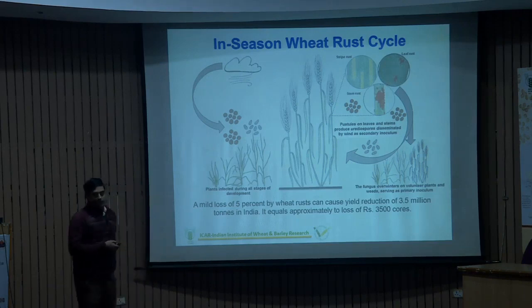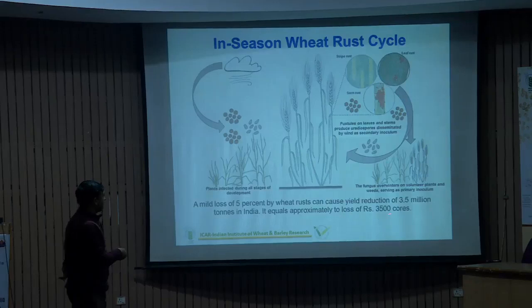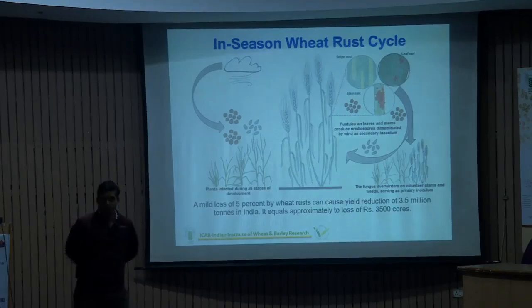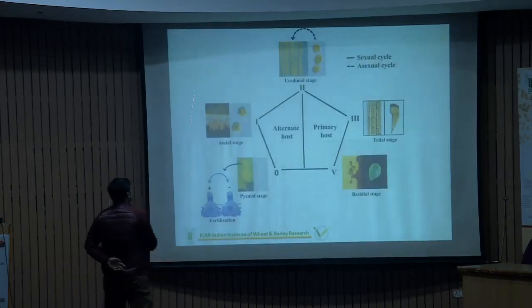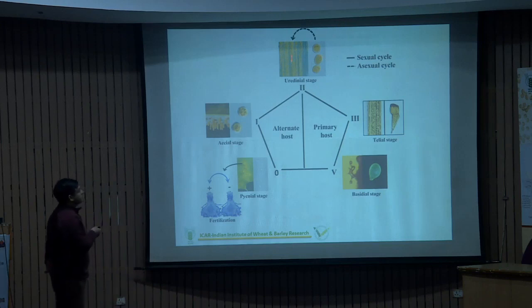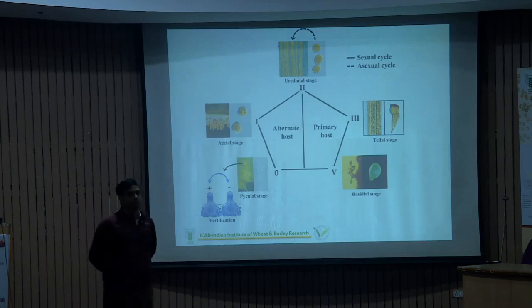And if we calculate the loss, if there are 7 to 8 cycles of these uredospores in a particular season, then it can lead to a loss of around 3,500 crore rupees. This is really a big loss. As I already mentioned, the more the multiplication of this spore, the more the loss to the wheat crop.